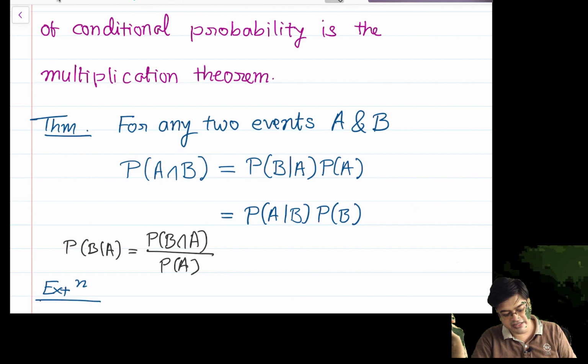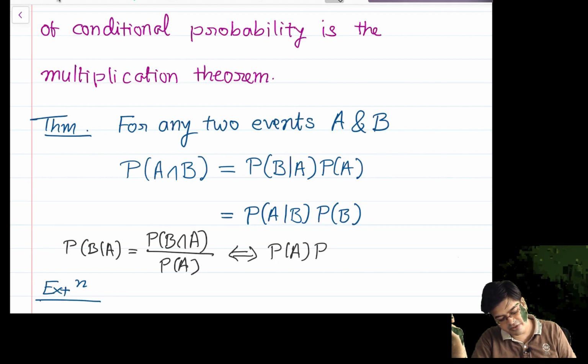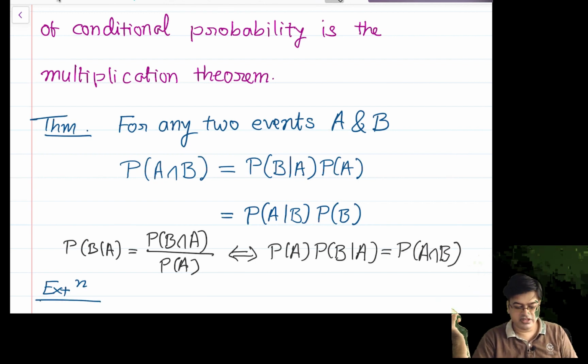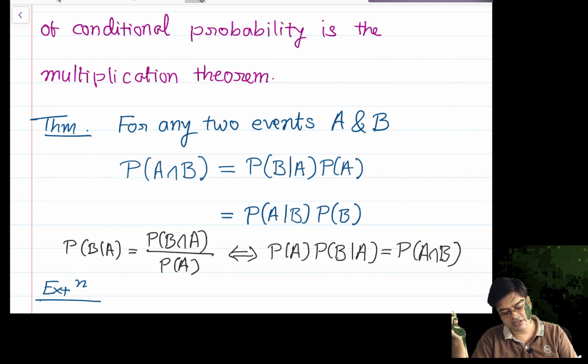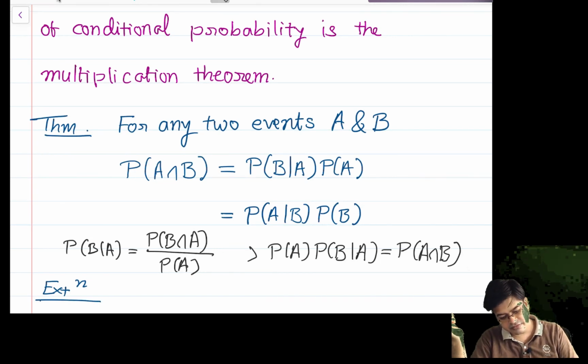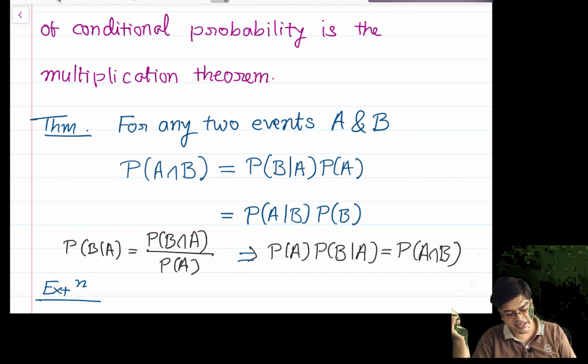So if you simply rewrite this, probability of A into probability of B given A is equal to probability of A intersection B. Now this definition, though this thing, 1 minute, this is not an if and only if statement. Actually this thing implies this thing, but this thing not always implies this thing.